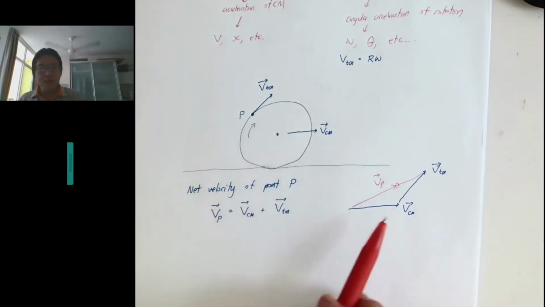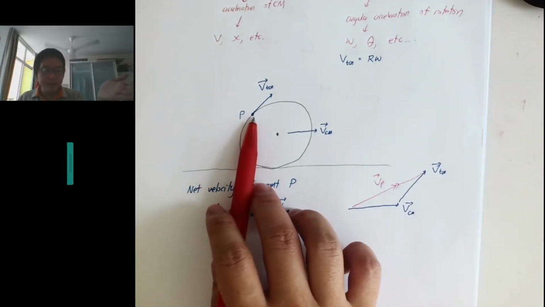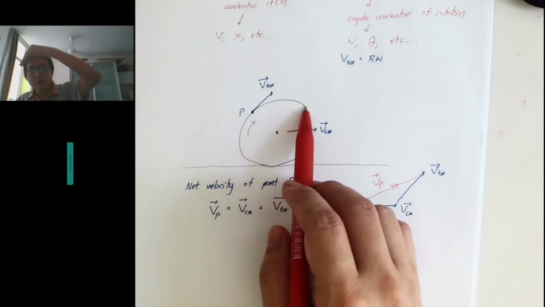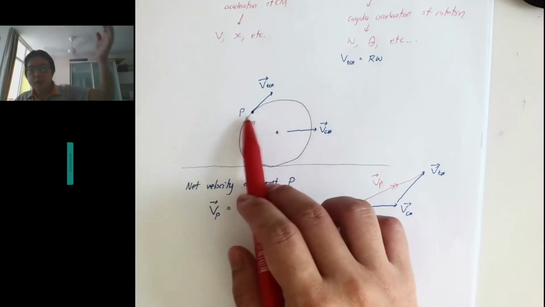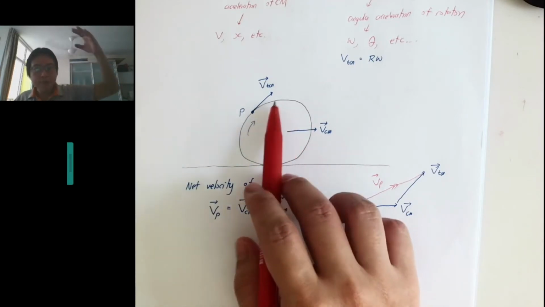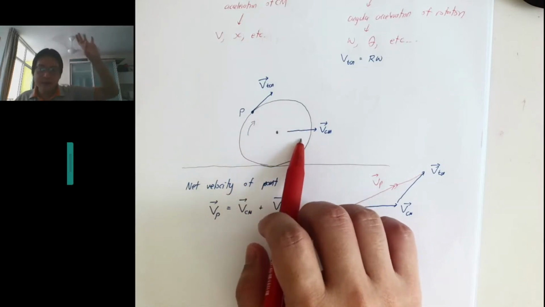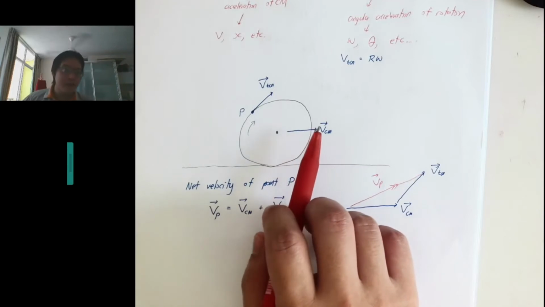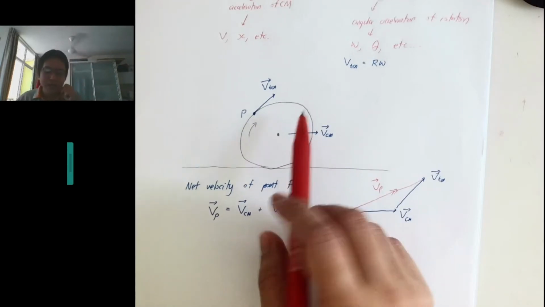The way I draw it, point P happens to be at this position. But as the thing is rolling, P will move somewhere else. When it moves to different places, the direction of VCM remains the same, right? The magnitude, I don't know, maybe there is acceleration, you know what I mean.